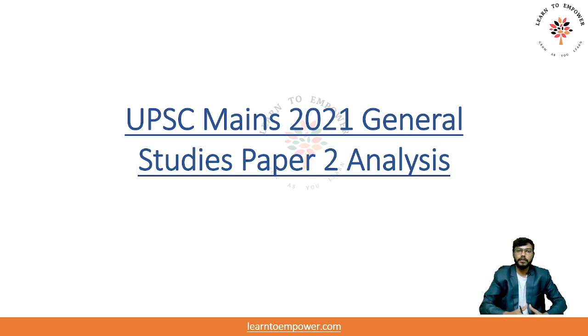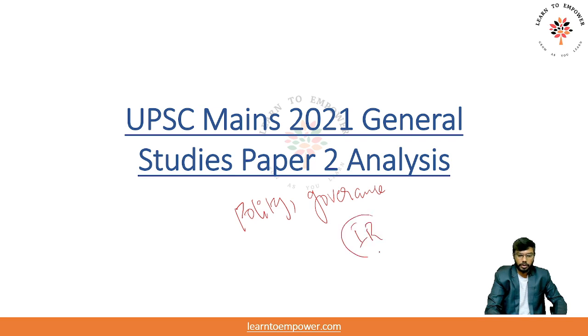We have completed the GS1 paper. In this session, we will be dealing with the GS2 paper. The GS2 paper is very important because it includes the base of India, that is polity. It also includes governance, right? It also includes international relations. So what are these topics? These topics are about how the country is governed, and how the country's outlook is with respect to international relations. It also talks about social justice.